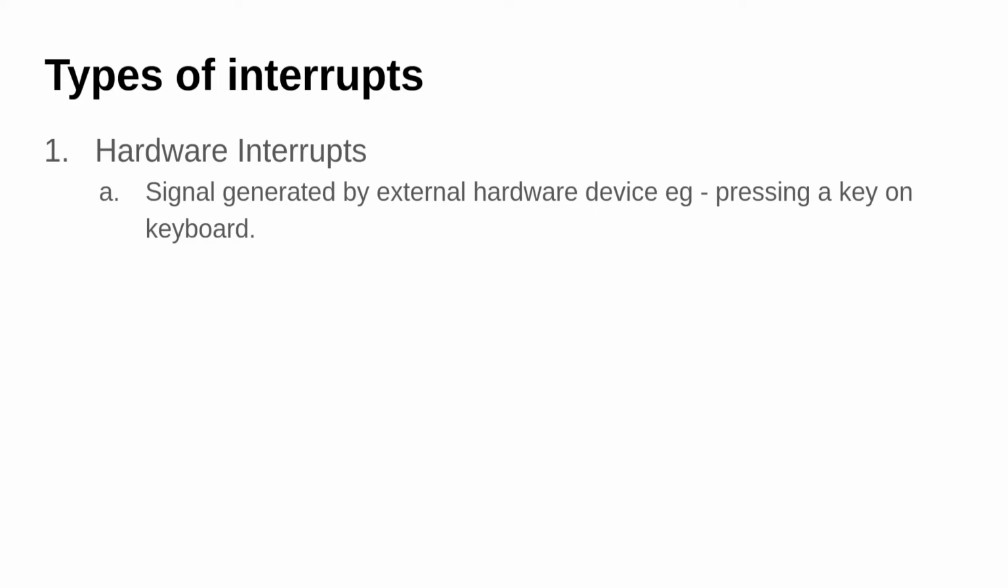Now let's see the types of interrupts. First one is hardware interrupts. These are signals generated by the external hardware devices.